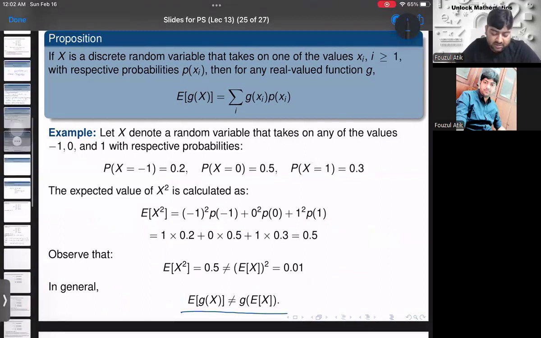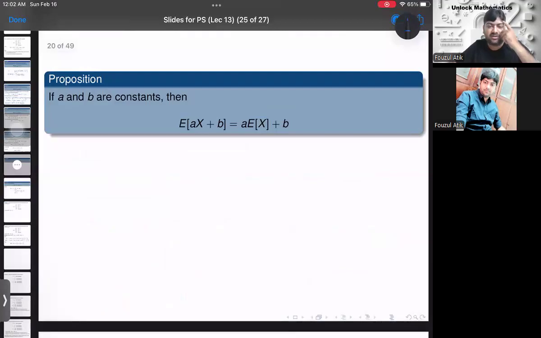Okay, next. Next, we have a small result related to the expectation of a random variable. So if a and b are two constants, then expectation of aX plus b is equal to a E of X plus b. So it is kind of linear, right? And this proof is actually very easy. How can we do it? So expectation of aX plus b is equal to, according to the definition here, the g of X function is aX plus b. So we'll have summation of